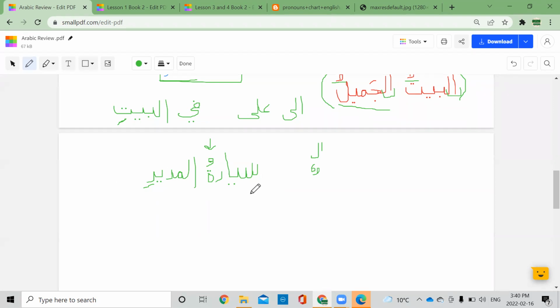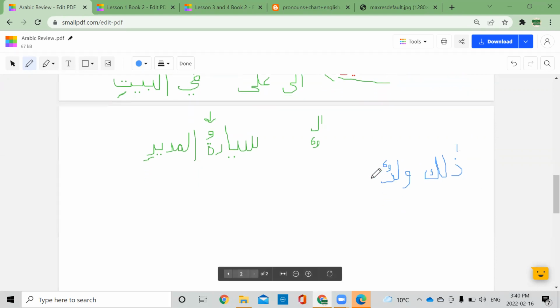I'm just checking if we have anything else that we need to cover. Okay, so for example, if I say dhalika waladun, Sister Siti, could you please analyze this for me? Tell me everything you know about this. What is it? Is it a jumla? Is it a murakkab? What kind of murakkab?